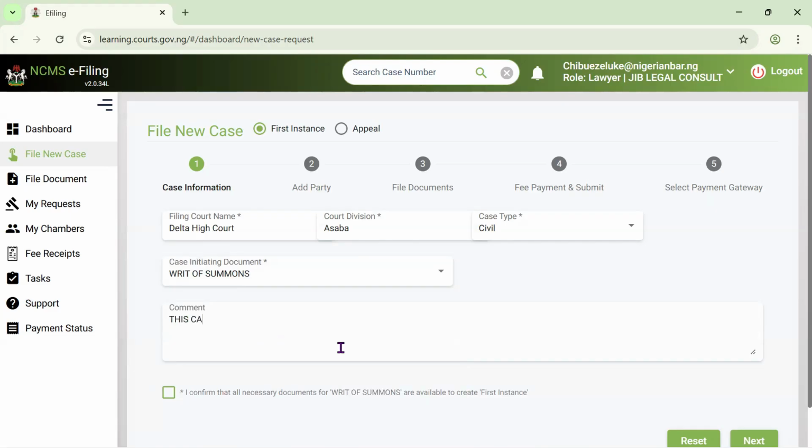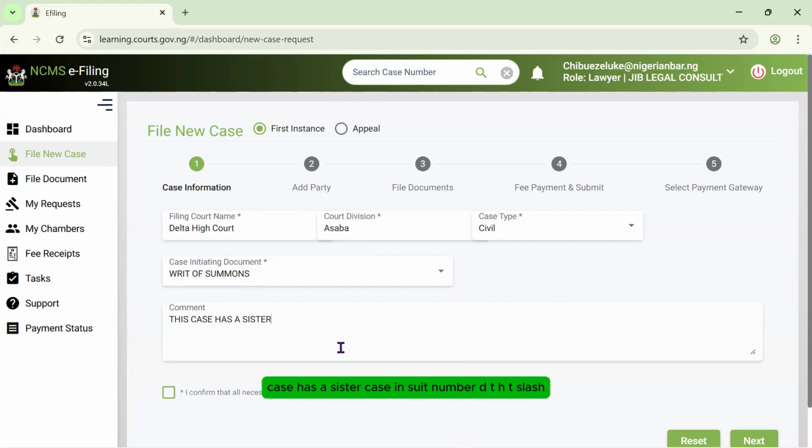This case has a sister case in suit number DTHC/ASB/CV/10/2025. You don't necessarily need to state the parties and you don't necessarily need to state the court.